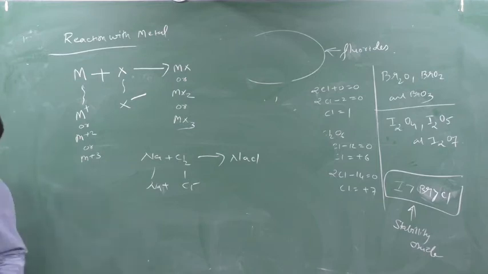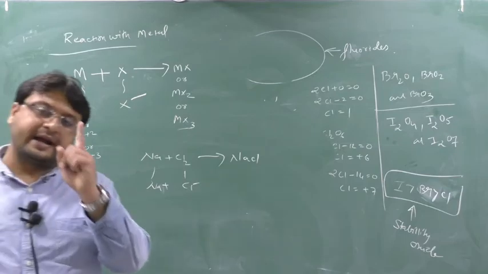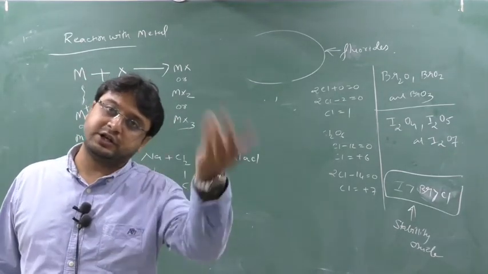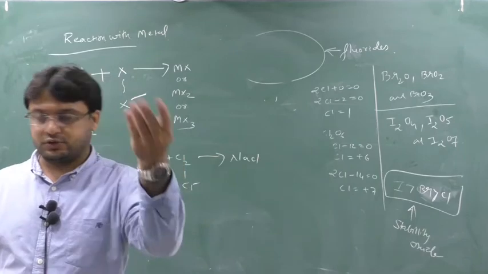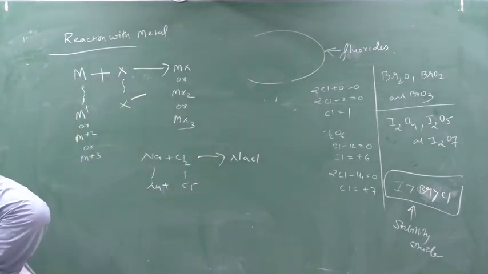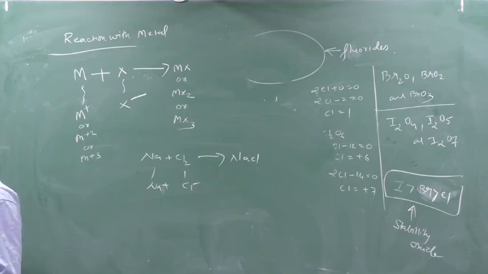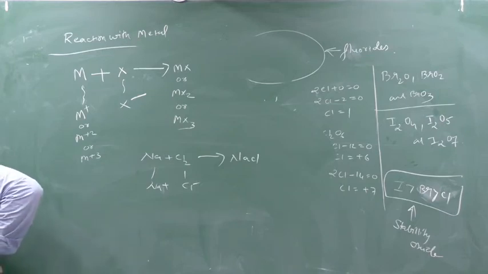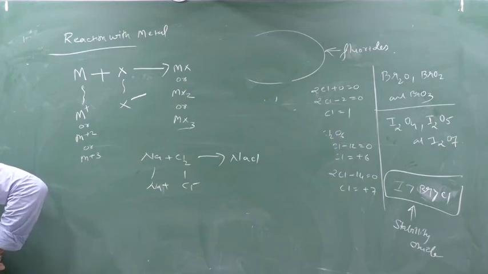Next point: fluorine can show only -1 oxidation state, whereas other elements show positive oxidation states also in their compounds. Clear?